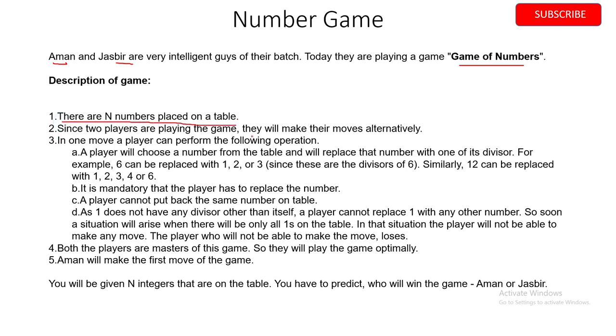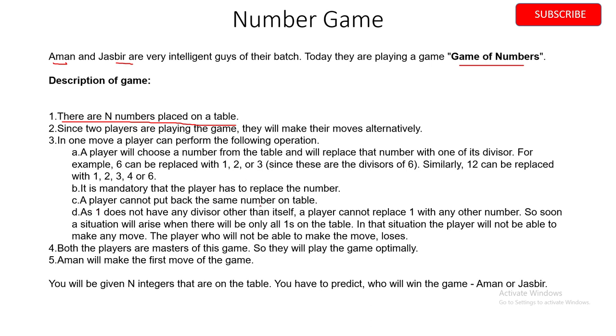Two players are playing the game. In one move, a player can perform only the following action. A player will choose a number from the table and replace the number with one of its divisors. It is mandatory that the player has to replace a number, so you cannot pass or skip the move.